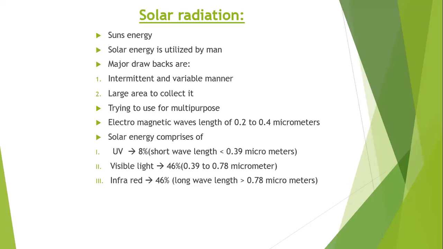But what are the major drawbacks? We do not get constant solar radiation. All the time we cannot get the sun's rays. The intermittent and variable manner in which it arrives at the earth's surface is a main drawback of solar energy. The second main drawback is that to collect the solar energy from the sun, we need a large area occupied with black color panels.